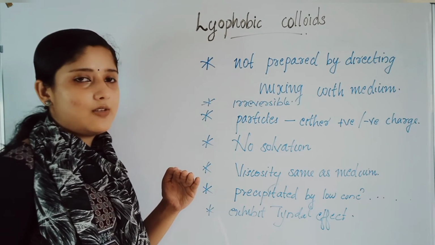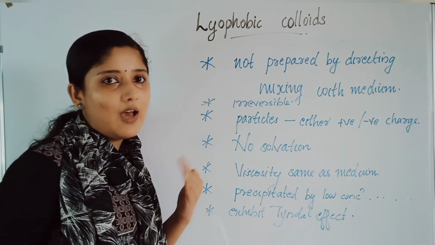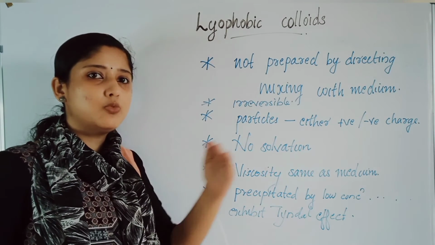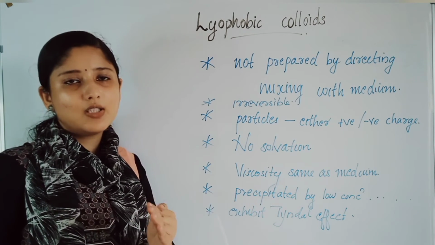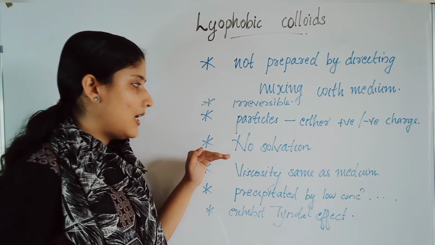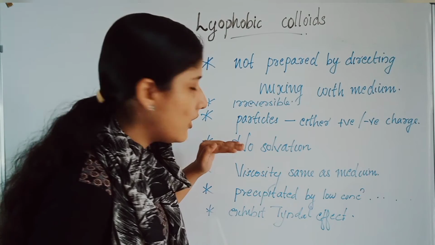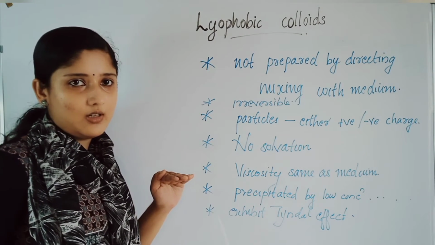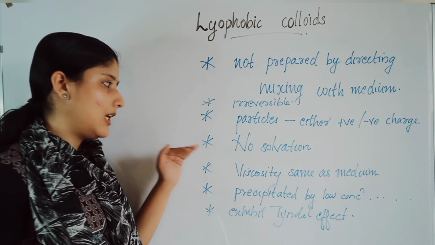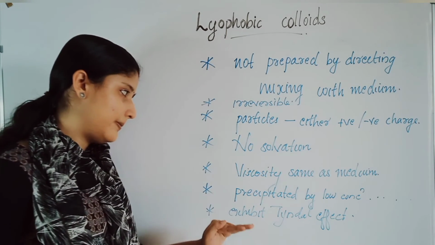The particles will carry a charge. They will have either a positive charge or a negative charge. So they will move to either the cathode or anode as they are charged particles. Next point is the particles will not undergo solvation. I told you in lyophilic colloids that the particles are solvated, but here there is no solvation.